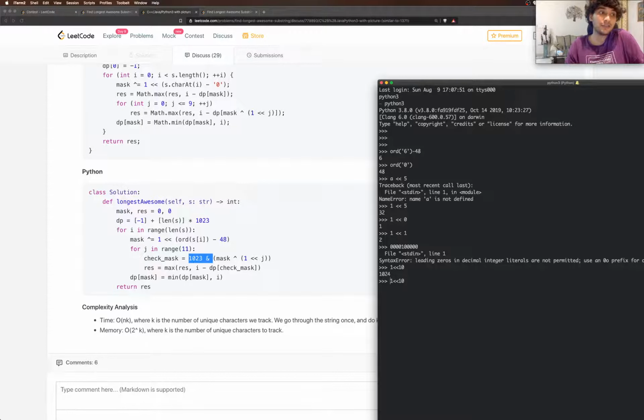Now, 1024, if you AND that with 1023, okay, my bad, 1024, and you AND that with 1023, you get a 0. So that is to check that both of the bitmaps are same, because the mask only has 10 places and 1 dash dash 10 has 11 places, so technically we'd add 1024 to whatever the number is, but when we add it with 1023, we get the same mask back.